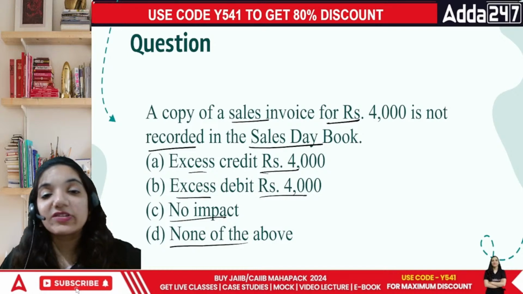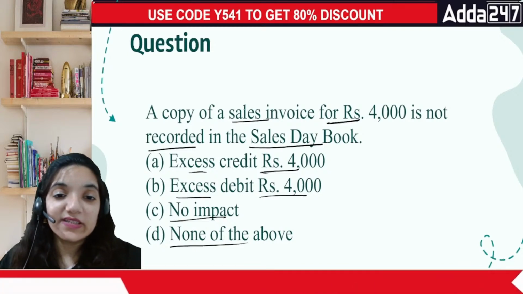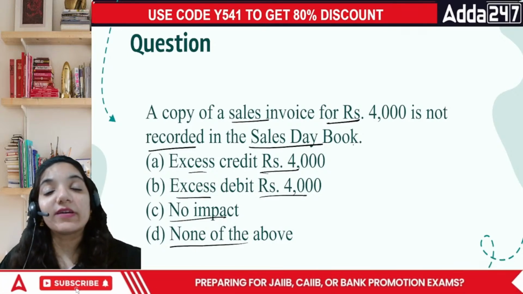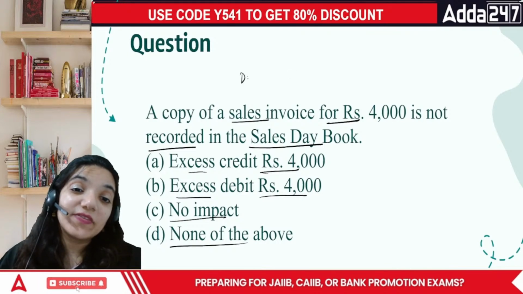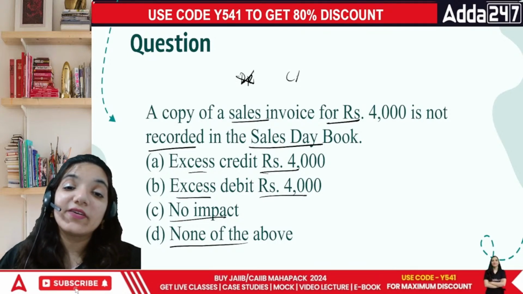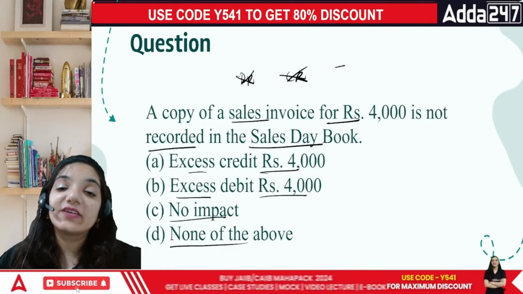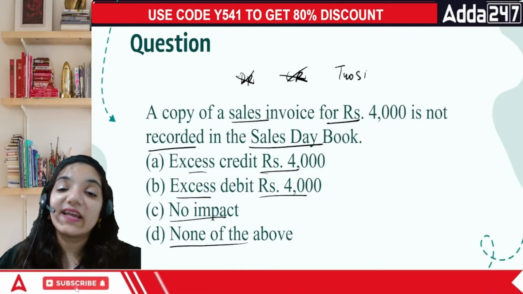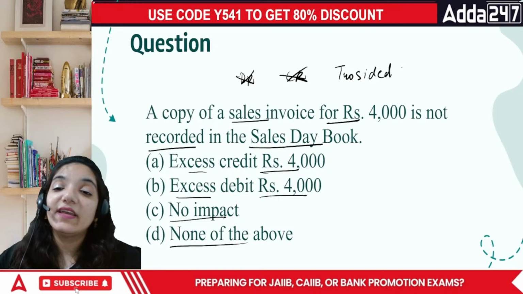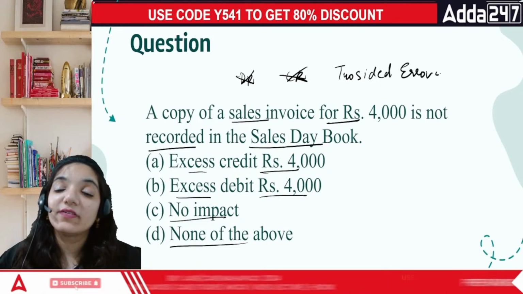So in this case, what's going to be the answer? See, the point is sales day book, we forgot to record it. If it is not recorded either on the debit side or on the credit side, this is basically a two-sided error of omission.